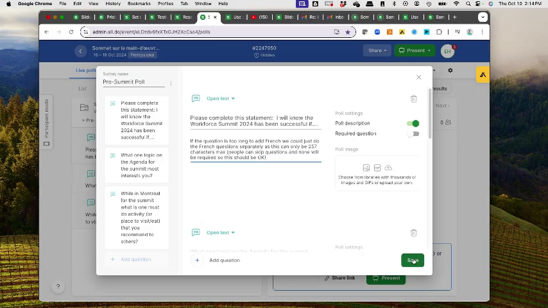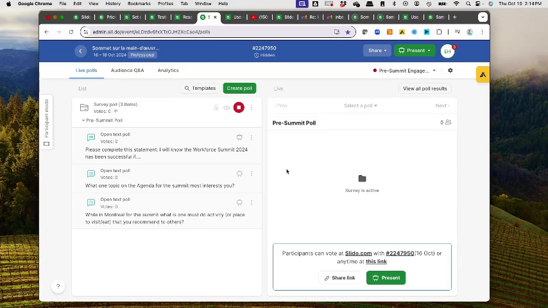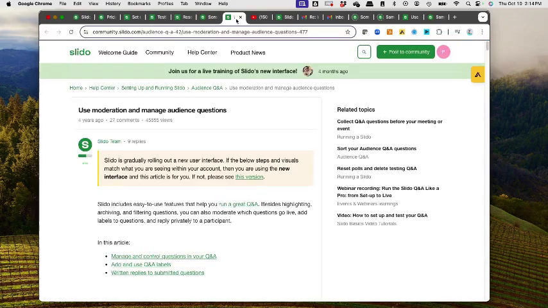Unfortunately, there's not a separate interface to go in and choose French. I think they can choose French in terms of the menus and whatnot. But in terms of the content, there's no way to kind of separate that as far as I know. But I am not the Slido expert. I've learned a lot, but that's something that we would have to do ourselves, I believe.